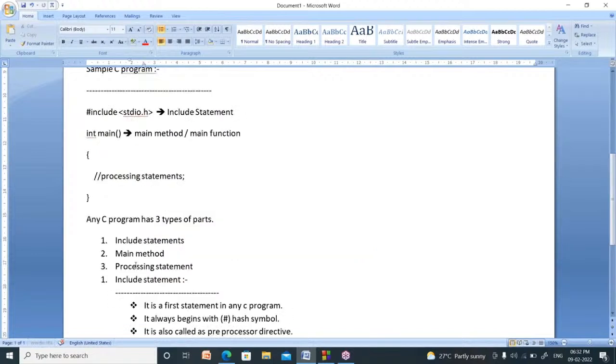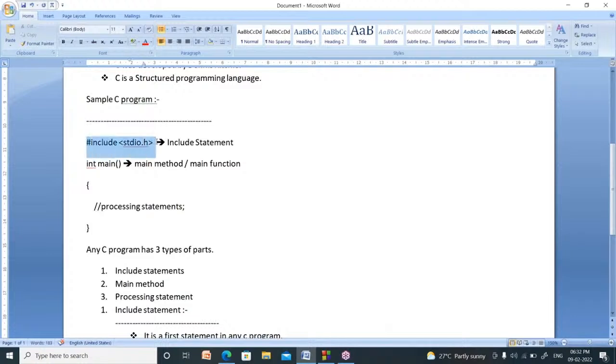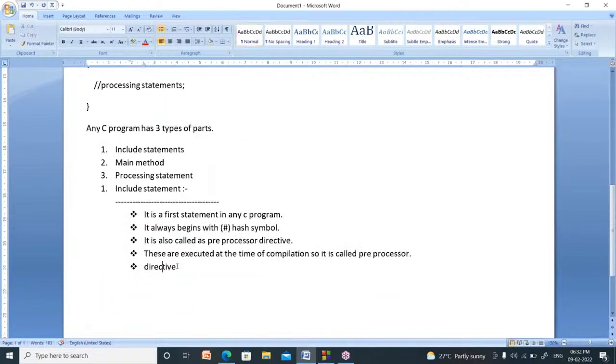Directive means the hash include statement gives direction to the compiler. It gives direction to the compiler, so it is called a directive. So it is called a preprocessor directive.